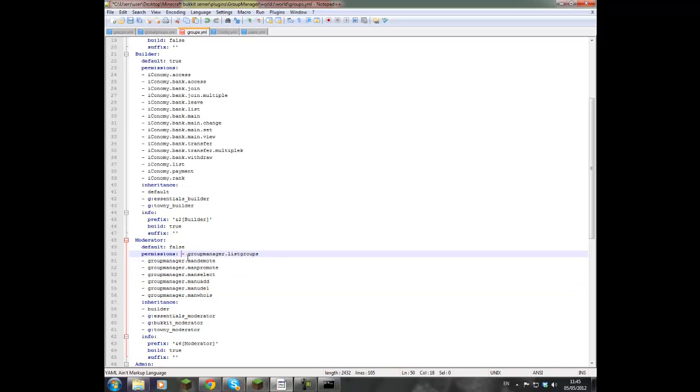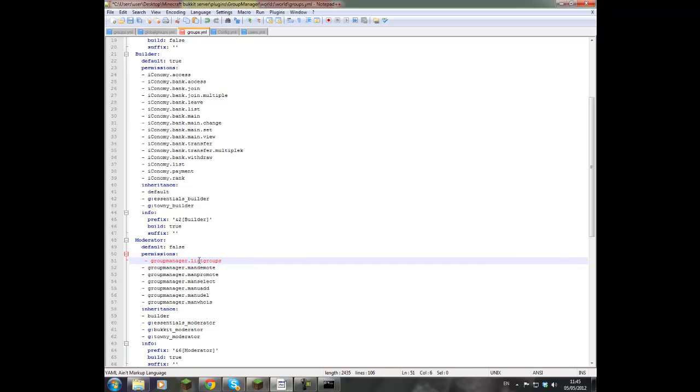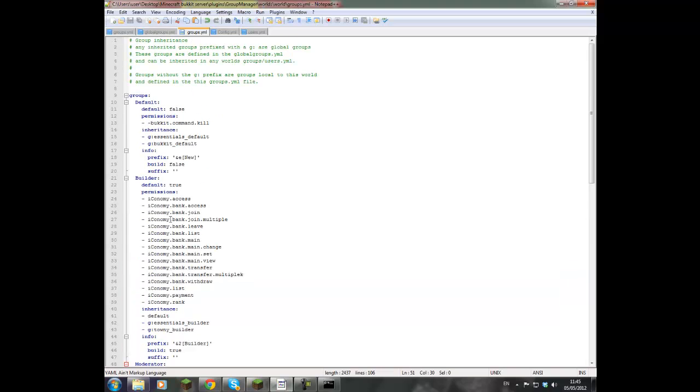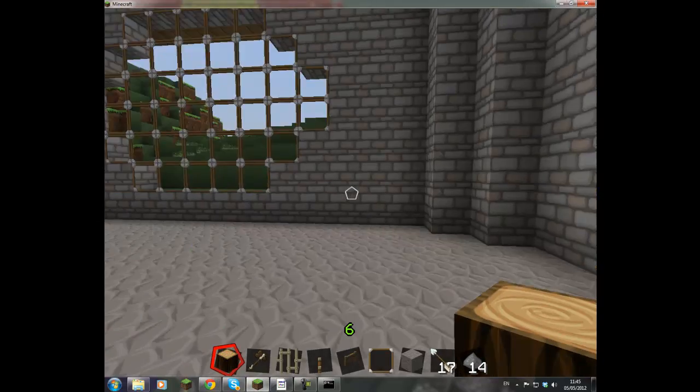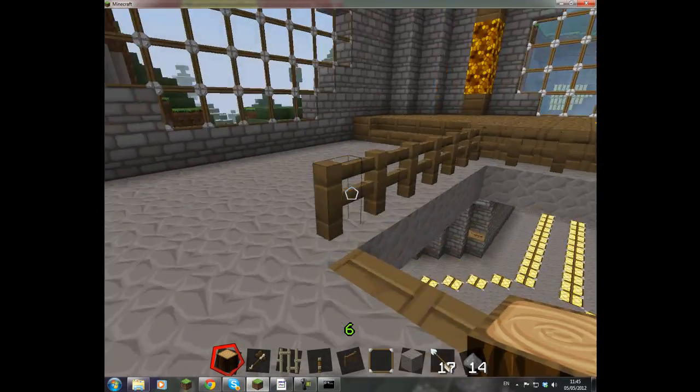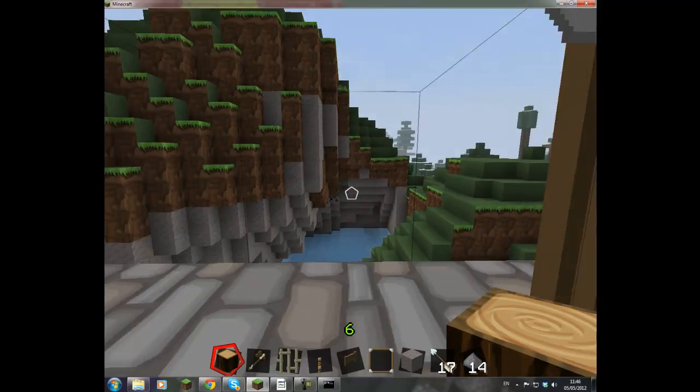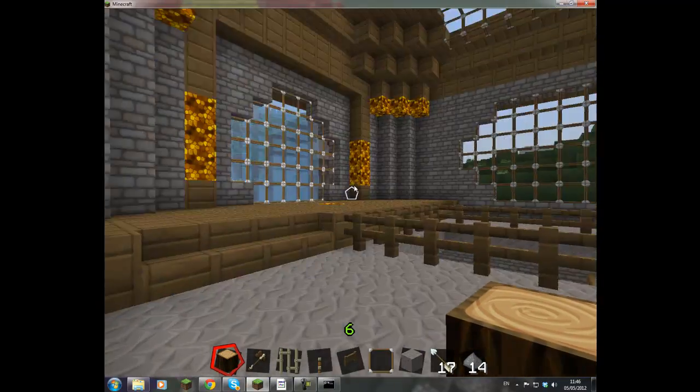It will not register that it is a plugin command. Okay, so these are the commands. These are inheritance. You've got to notice that, otherwise it will just screw up and you'll have hard work and you won't understand, and then you'll rage, then you'll delete the server, and then you have to start all over again, like I did.